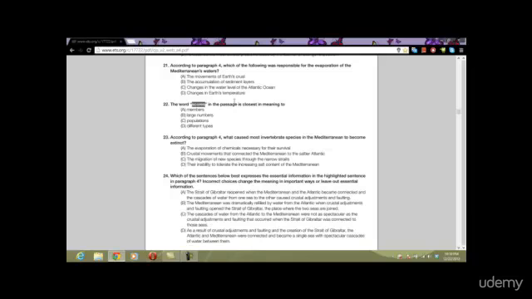"Scores" in the passage is closest in meaning to what? Let's go look at it. Scores. Well, everyone should have a basic understanding that the word score is dealing with a number.